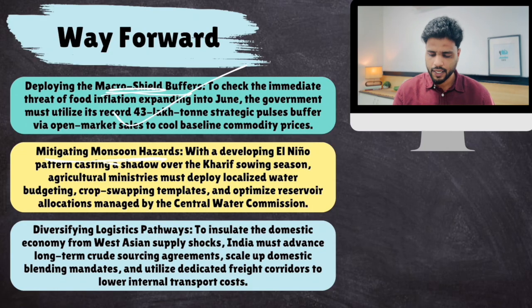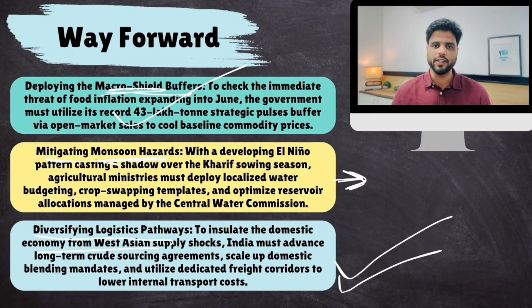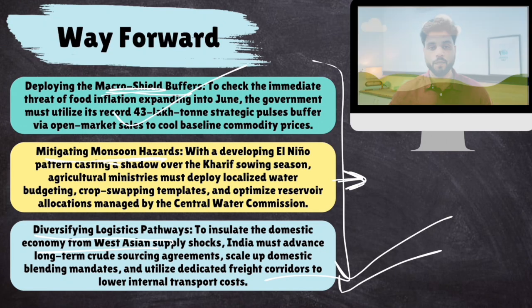So you can boost irrigation methodologies so that even if there is shortage of rain, farmers are not suffering. And diversify your import or export sea trade. Don't completely depend on Strait of Hormuz. Look for alternative sea routes to ease supply chains. This can be a way forward.